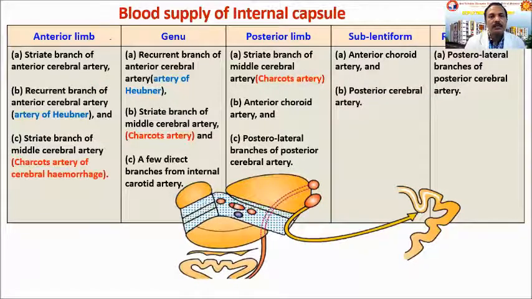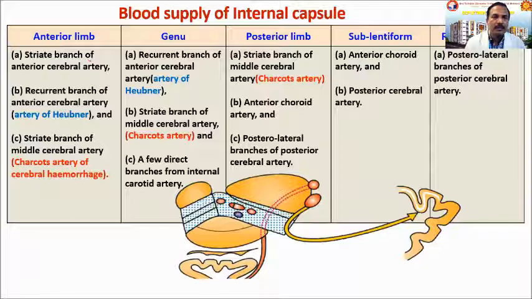So we can summarize the blood supply of the internal capsule like this. There are three sets of arteries supplying the anterior limb. There are three sets of arteries supplying the genu. There are three sets of arteries supplying the posterior limb. So what are the three sets of arteries supplying the anterior limb?